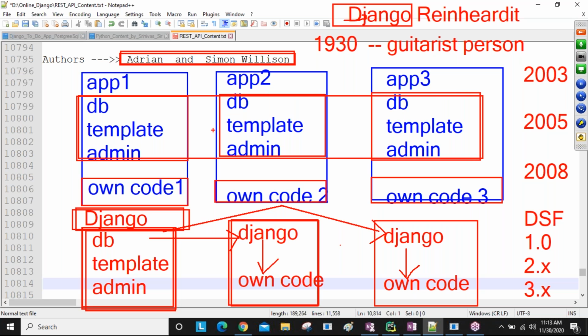That's why they factored out all the common code into one separate file and named it Django. Simply, to reduce the duplicate coding in all the projects, to save time for developing applications, and to give the best performance, they developed the Django framework. So this is about the Django history, guys.